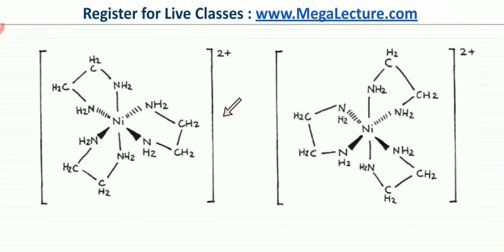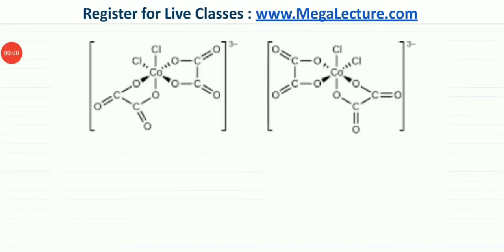Now, the two mirror images are non-superimposable. They don't have an axis of symmetry. If you look at this axis, it's not symmetrical around that axis. No matter where you slice this molecule, there is no symmetry in this particular complex ion. So a mirror image is always going to be non-superimposable. There are going to be two versions of the complex, and the two versions would be enantiomers of each other. Here's another example of an optical isomer.